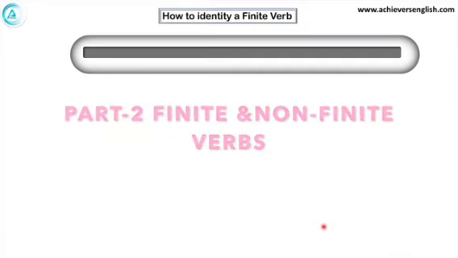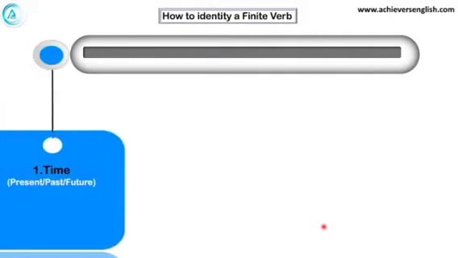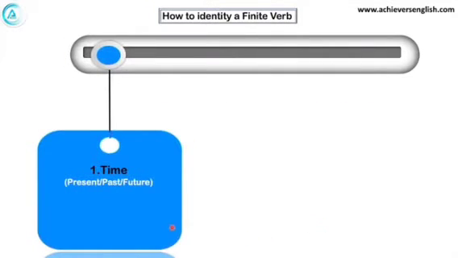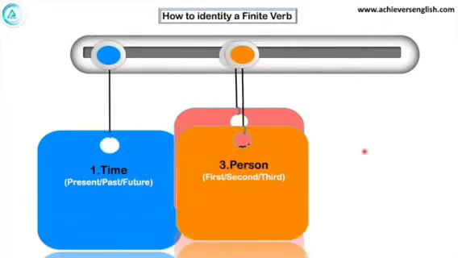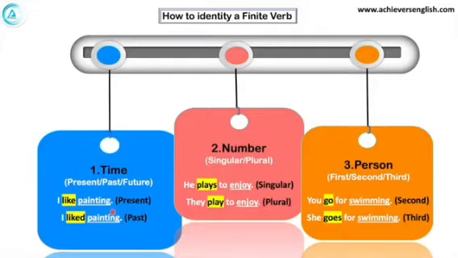Friends, in the previous part, we had understood that a finite verb gets affected by three things: time, number, and the third is place. Just to revise, we will see once again that those verbs which get affected by time, like the tense of this is changed, so this verb is also changed. Therefore, this is a finite verb. And painting is not changed, therefore painting is a non-finite verb.